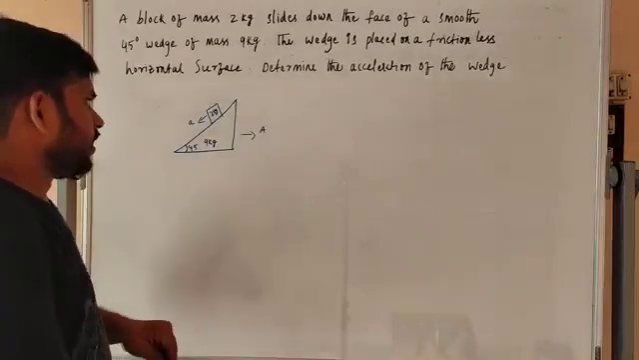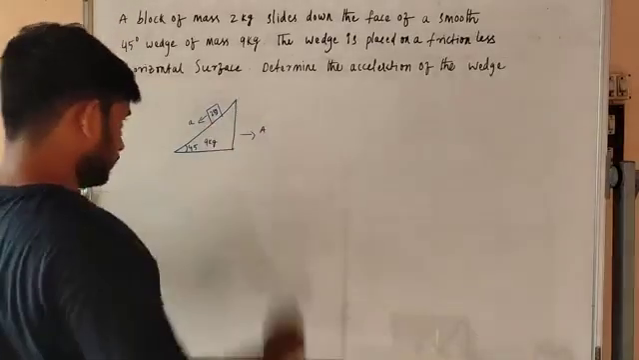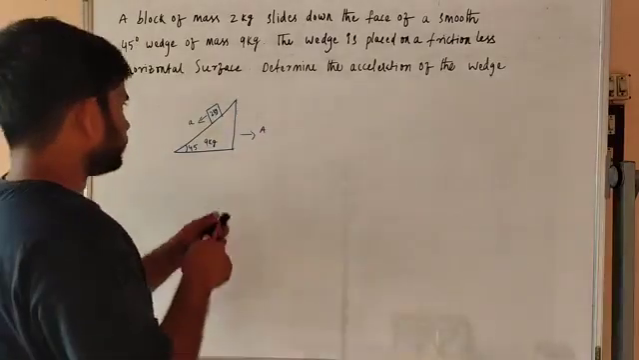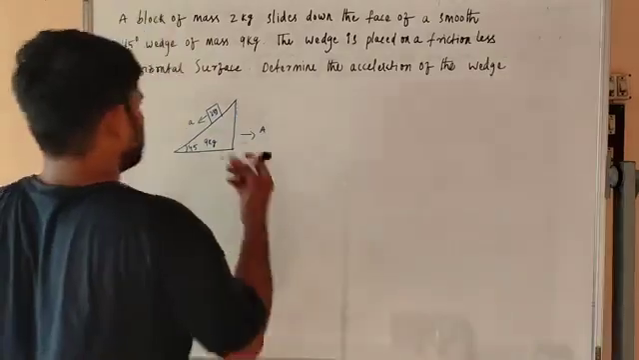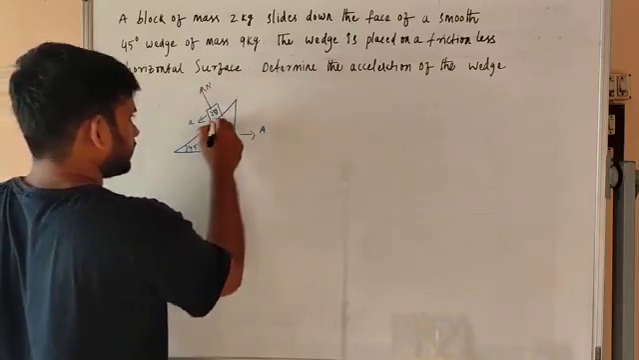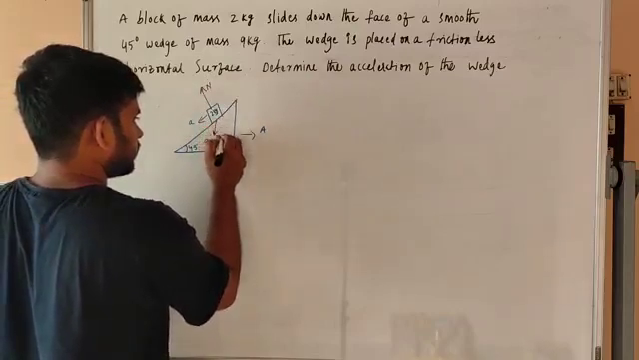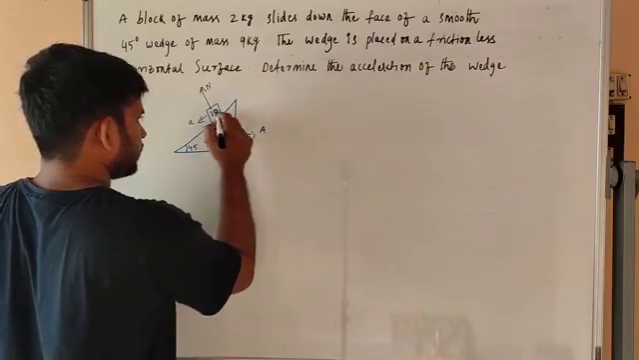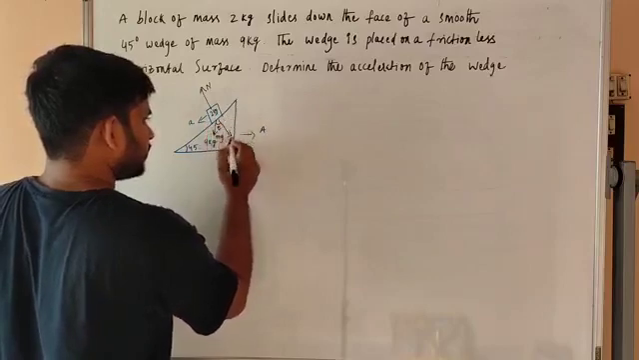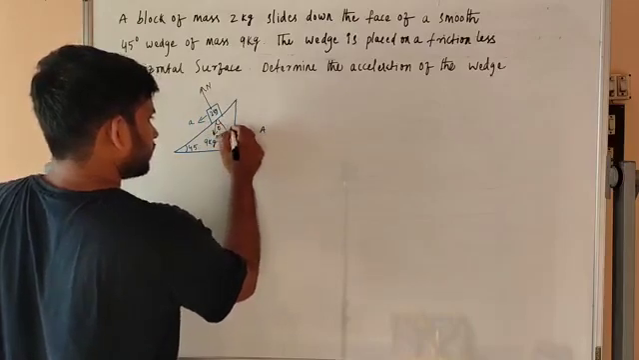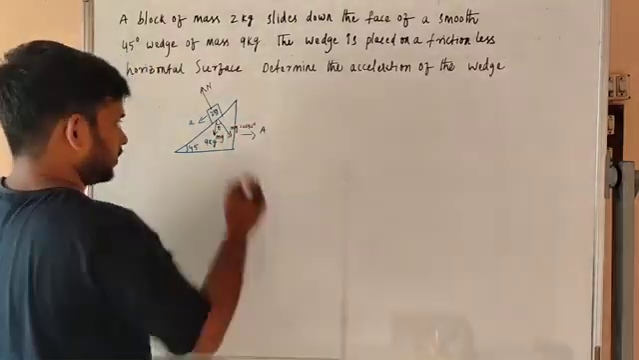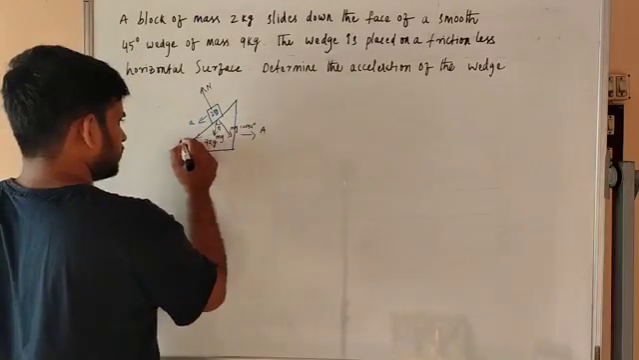Okay, now we have to draw the free body diagram. For this, the normal reaction is N, and the weight is mg. If it is 45, this is also 45 degrees, so this must be angle theta, 45. This component is mg cos 45, and horizontal, this is mg sin 45.